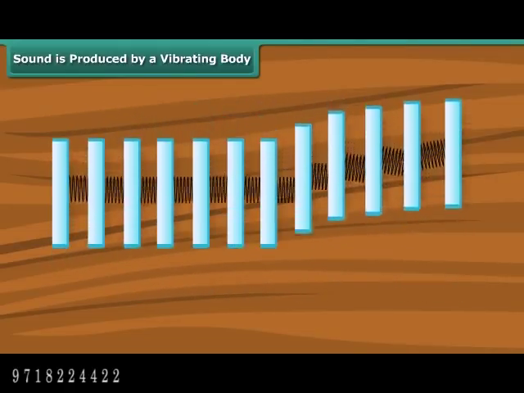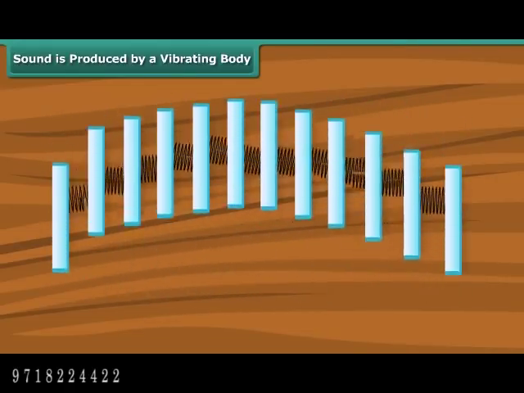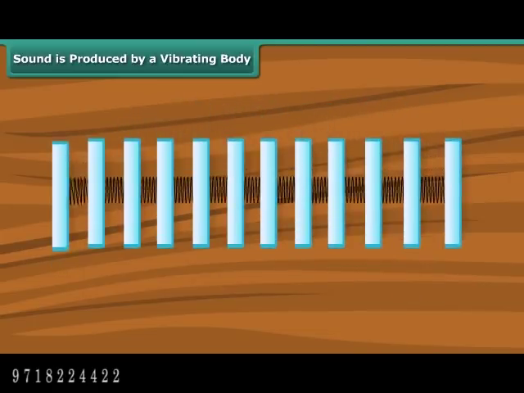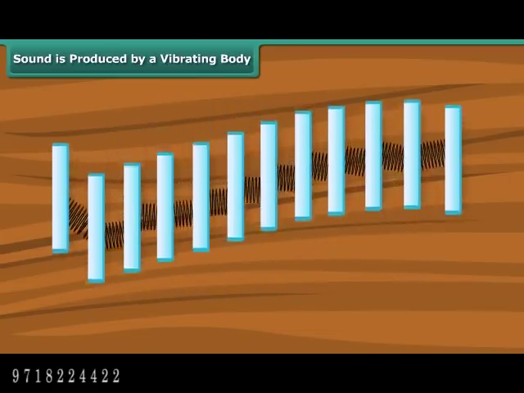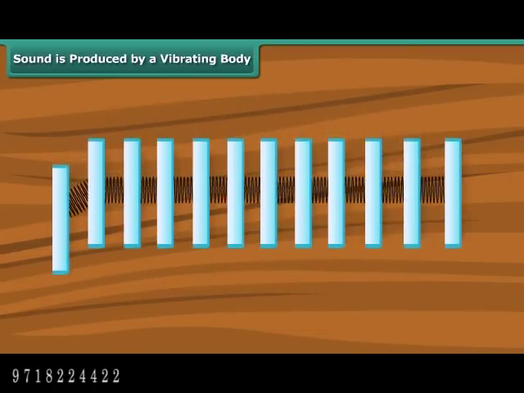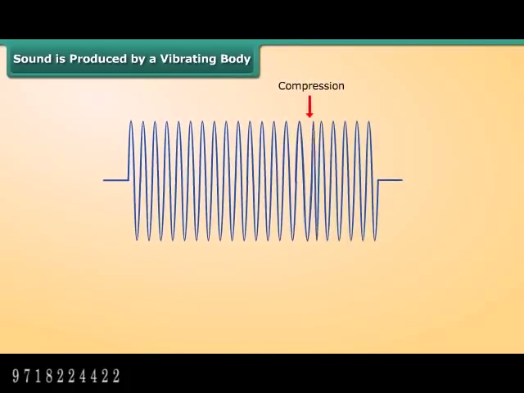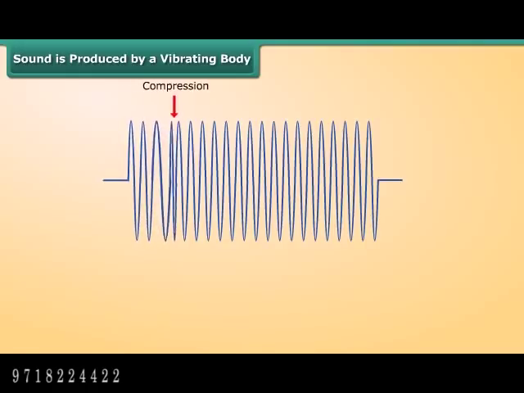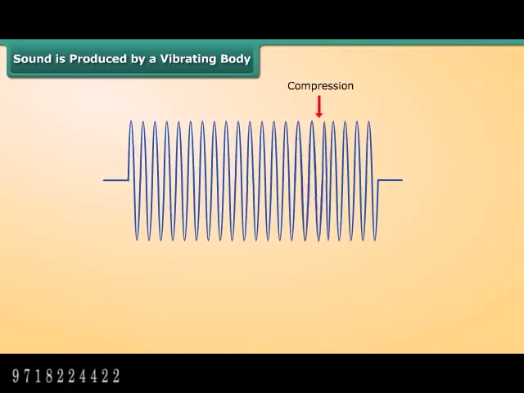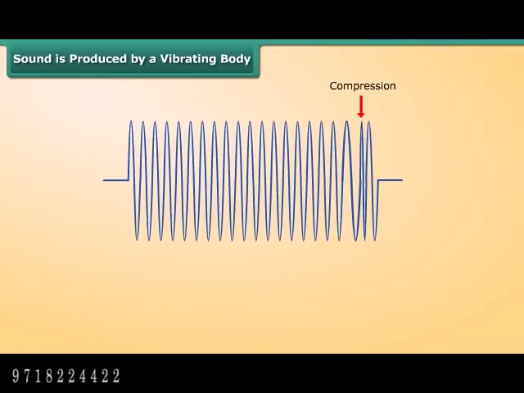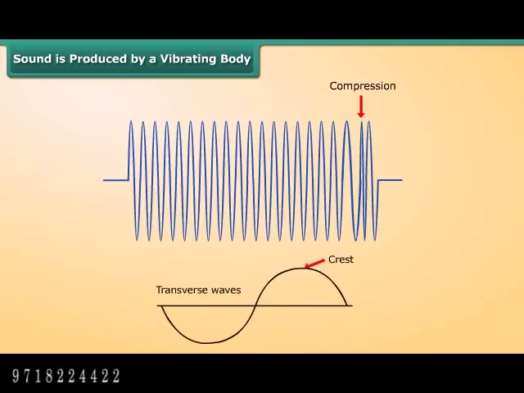The words mechanical wave is used to describe the distribution of energy through a medium by the transfer of energy from one particle to the next. Sound waves that travel parallel to the direction of the particle movement are called longitudinal waves. However, it is possible to produce other types. Waves which move perpendicular to the direction of particle movement are called transverse waves.